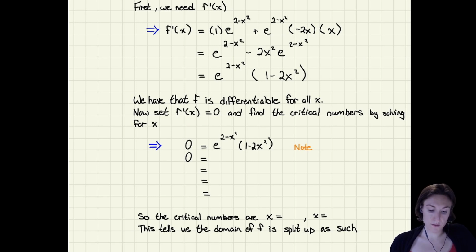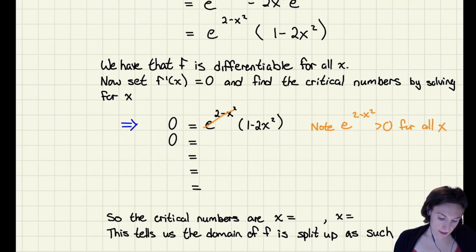Now note, remember that for this part here, our exponential function, it's always positive. It has an asymptote that approaches 0, but e to the power of 2 minus x squared is greater than 0 for all x. It can never equal 0, so that means basically that part just goes away. We don't even consider it.